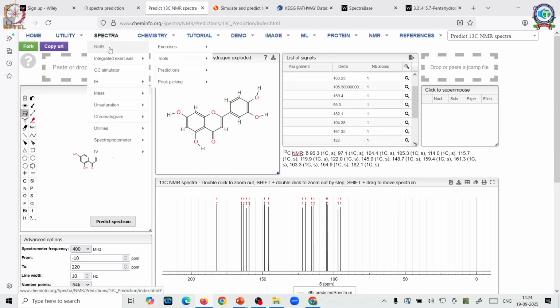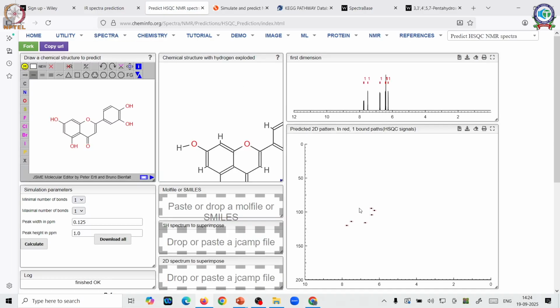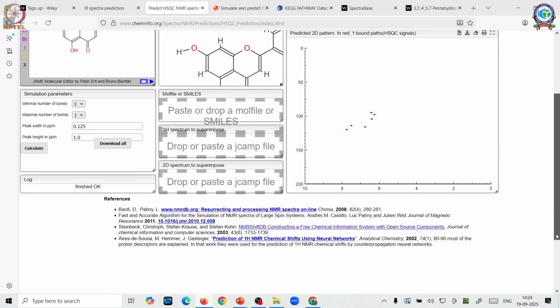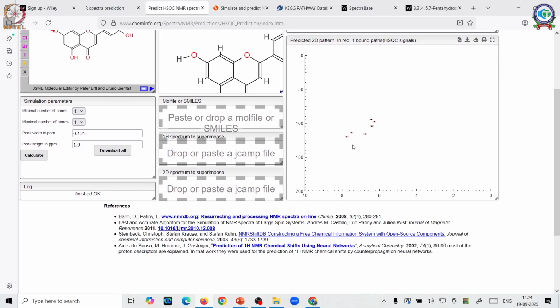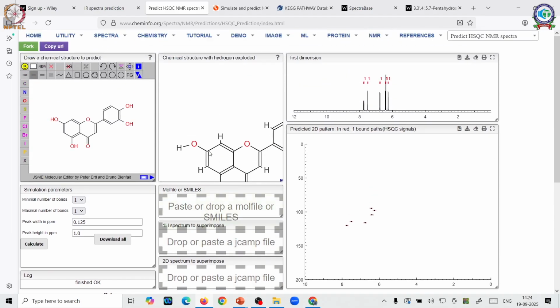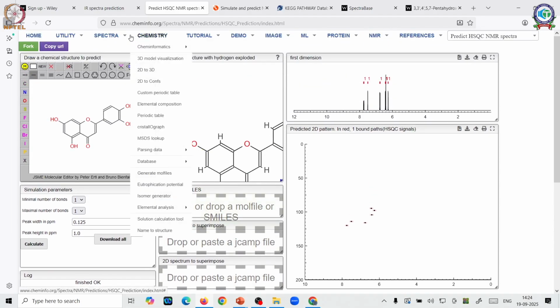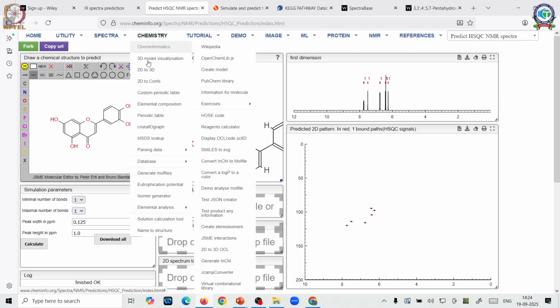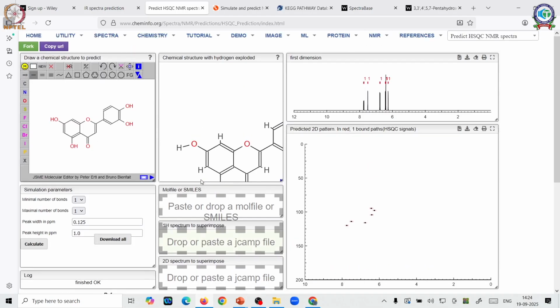We will also see the 2-dimensional if it is able to predict. So let's try HSQC. So you can see you can get your 2-dimensional proton and C13 NMR in a HSQC manner. So it's still loading, that's the reason it's taking time, but you can see the peaks out here. So it not only helps you with 1-dimensional, it also gives you good in-depth spectroscopic details about your 2-dimensional NMR spectra.